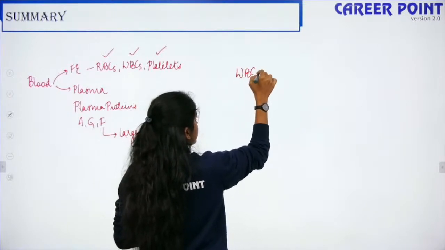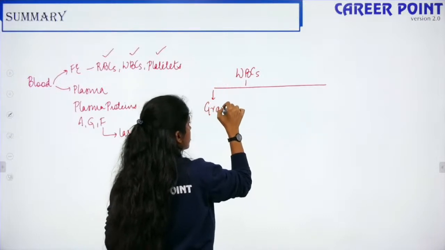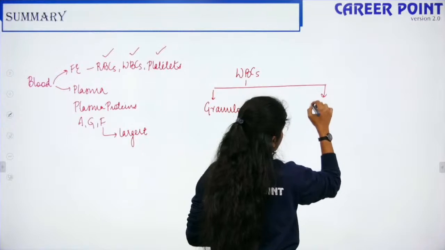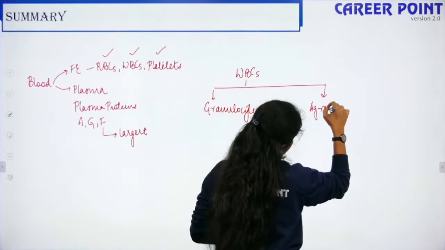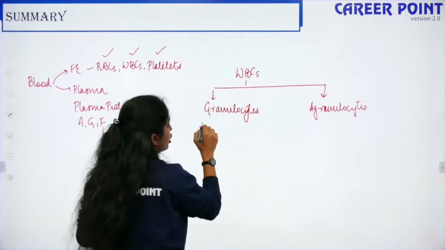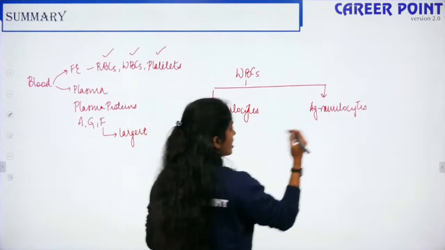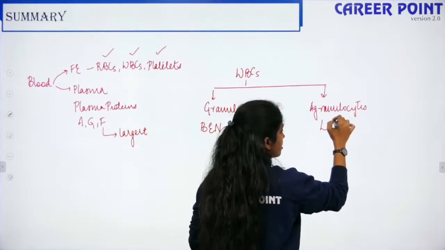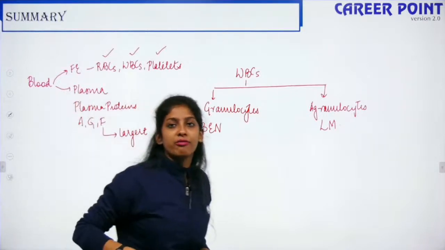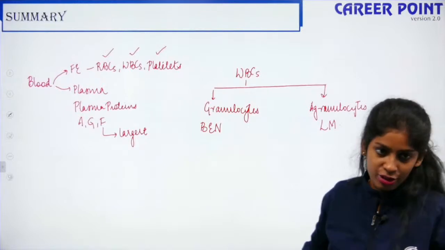WBCs are further divided into granulocytes, the ones which have granules, and agranulocytes. Granulocytes include your BEN, that is basophil, eosinophil and neutrophil, whereas agranulocytes include lymphocytes and monocytes. We spoke about the function of each of them, and finally we ended with the topic of platelets, where we spoke about the clotting machinery, right?